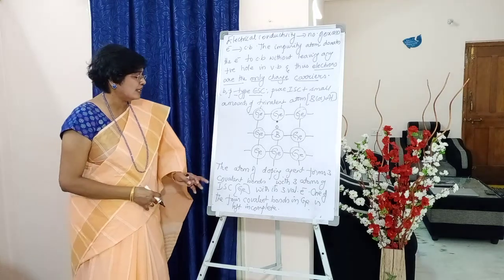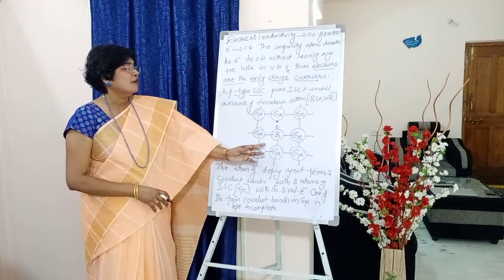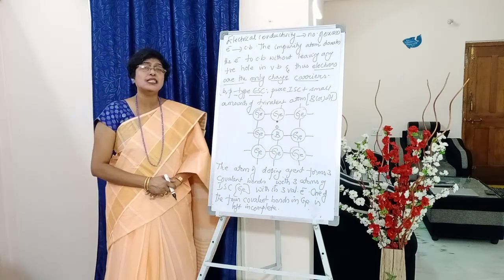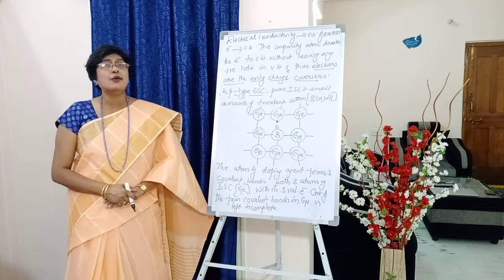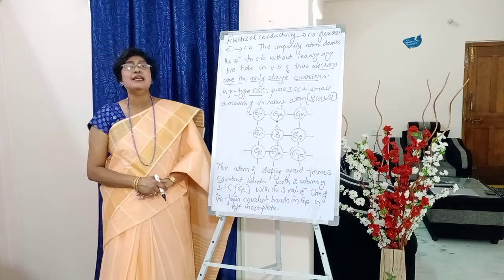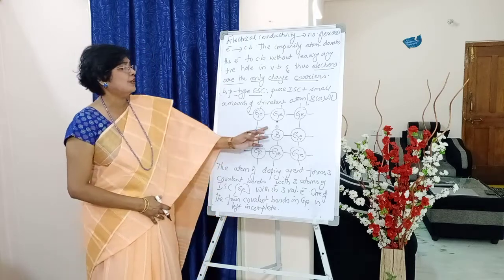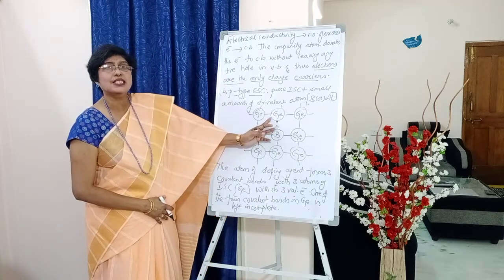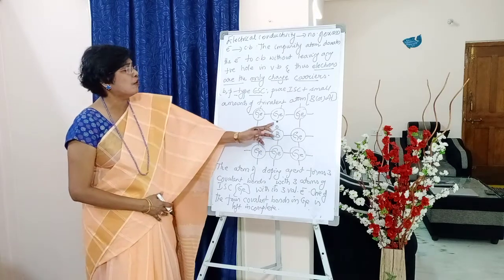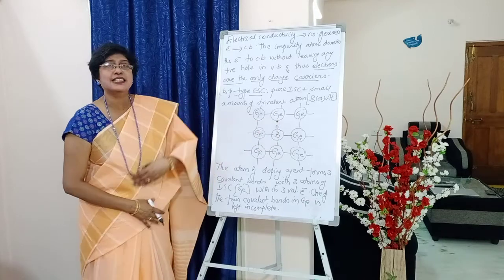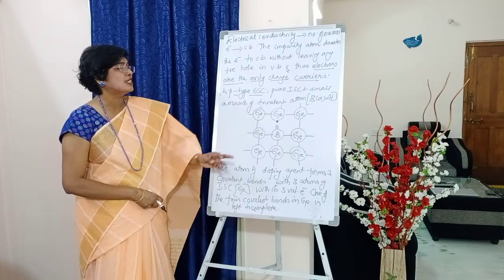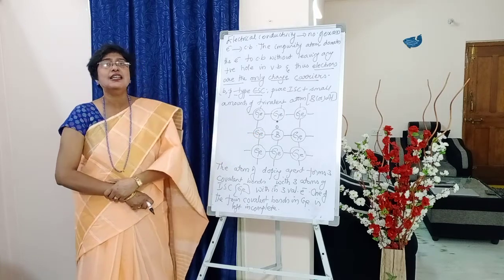Okay. So, look here students, I have drawn the diagram. Boron with its 3 valency electrons, how many covalent bonds can it form, students? It can form only 3 covalent bonds with the adjacent germanium atoms. But here, if you look here, there is an electron with germanium, but there is no electron with boron. So, the 4th bond of this germanium is incomplete, by which we say there forms a positively charged hole.